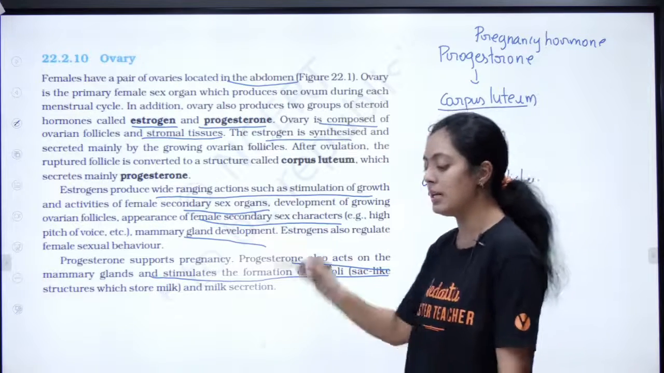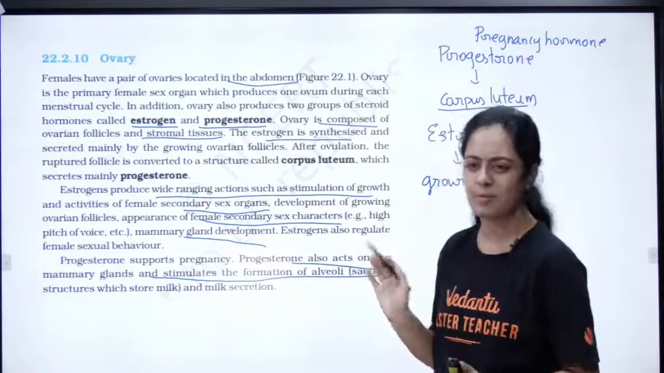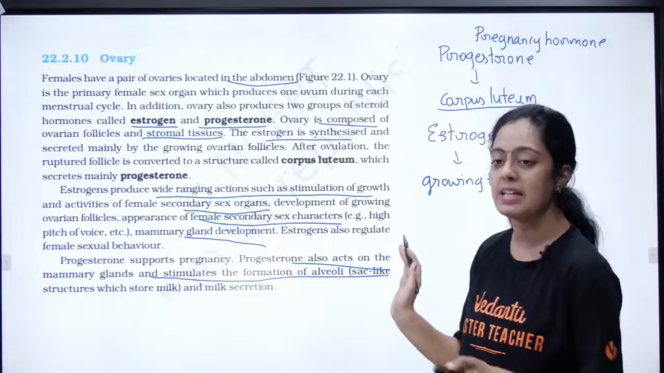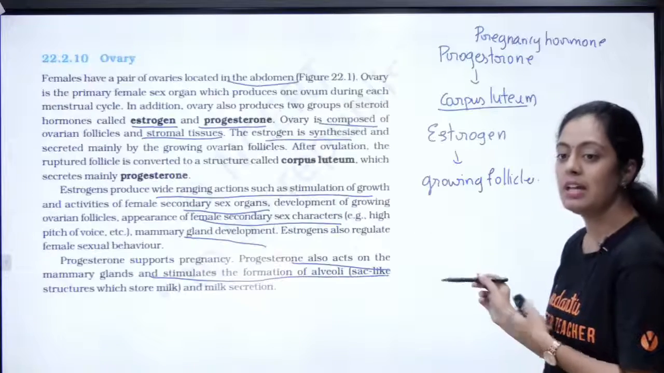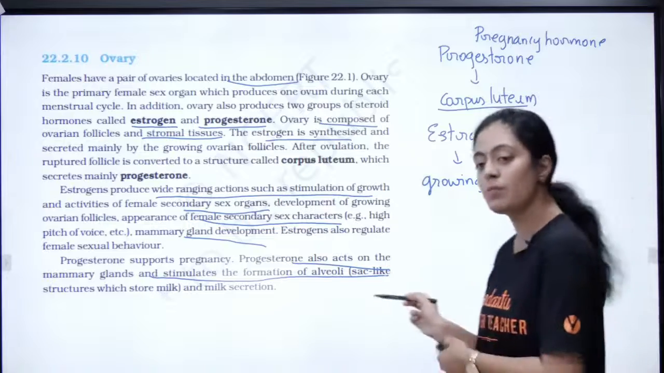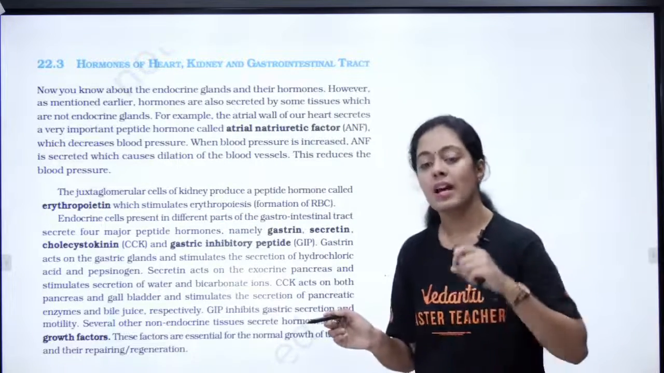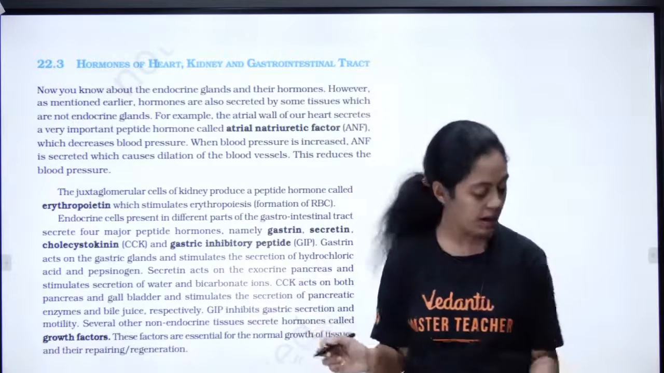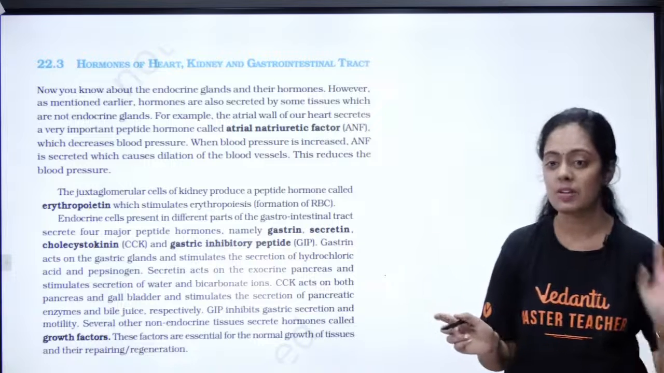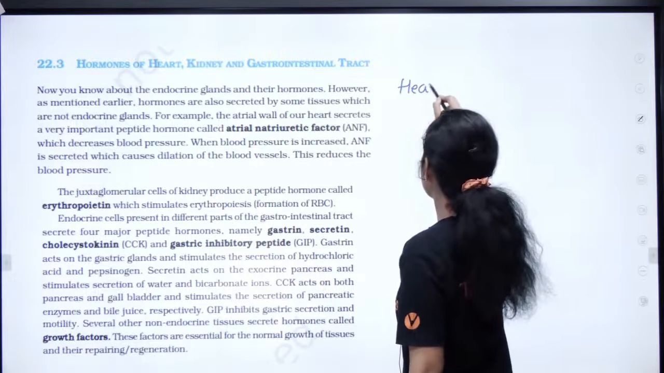Yes, corpus luteum, very good. Okay, so you would have already mastered it in human reproduction. So here it is going to be very easy. Estrogen and progesterone. So here there is only one hormone, androgen, and here there are two hormones, estrogen and progesterone. Okay, so I already told you hormones that are produced by kidney, heart and GIT. Okay, so this is the last hormones that we are going to study. So first let's see about the heart.